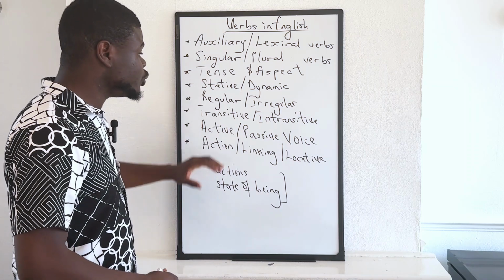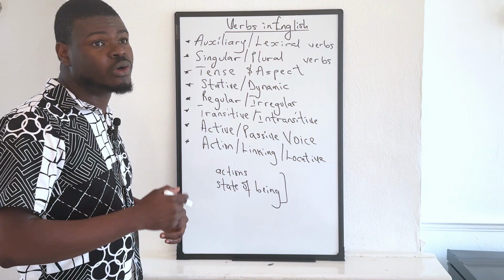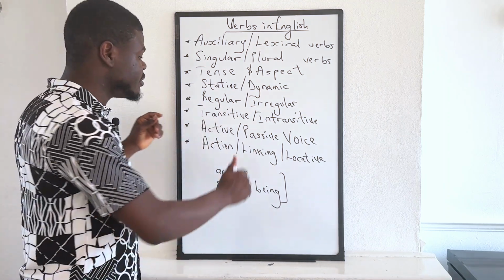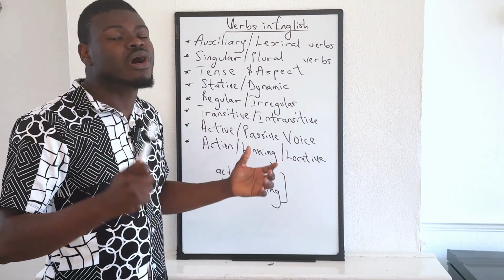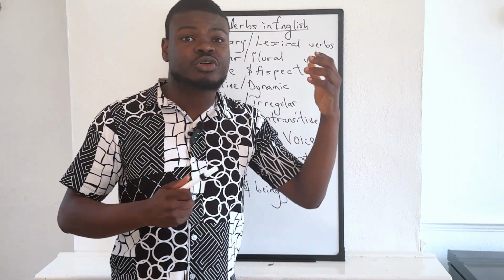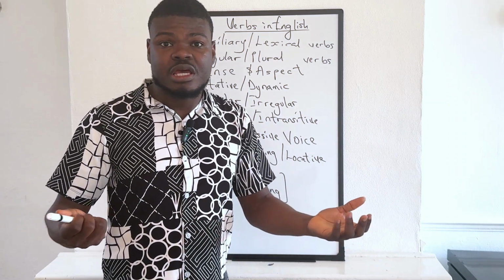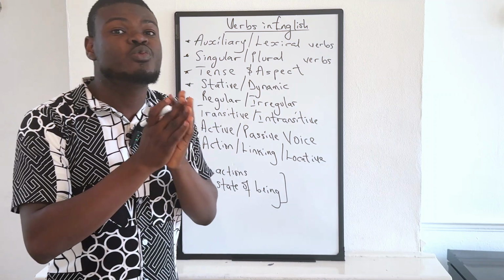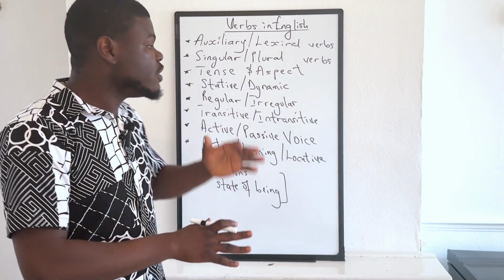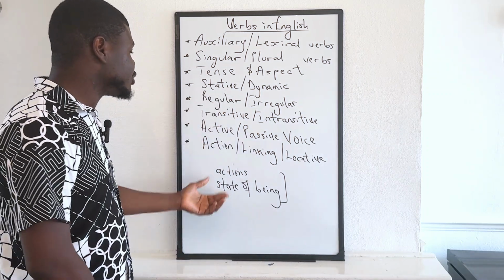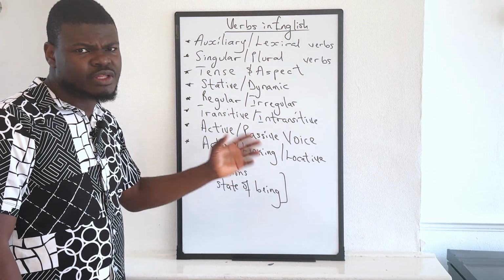Any word that shows you that an action has happened, an action is happening, or an action will happen is a verb. Also, sometimes a verb may not necessarily show you that someone has committed an action or has done something. It might just be telling you the state in which the person is at the moment. So that's what we say: verbs are words that show actions or state of being. Do you understand the definition?